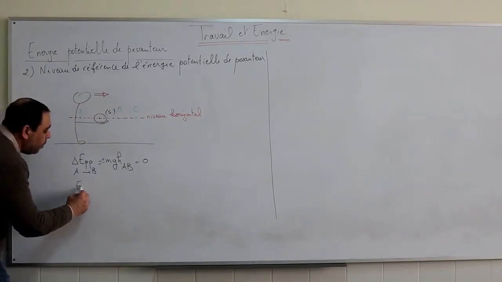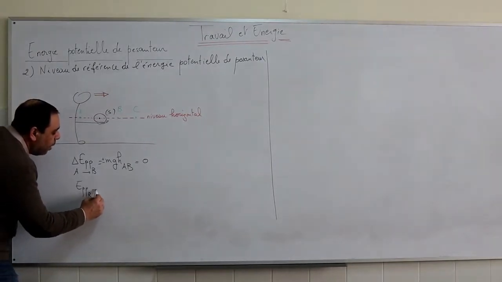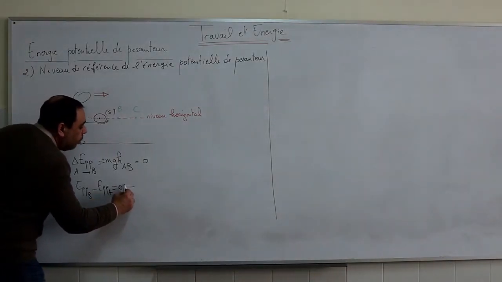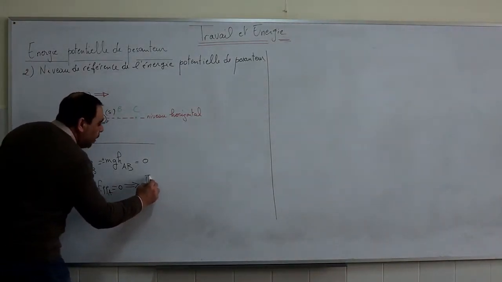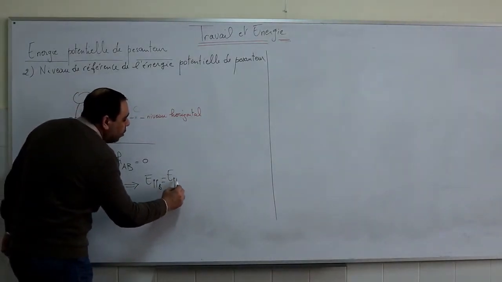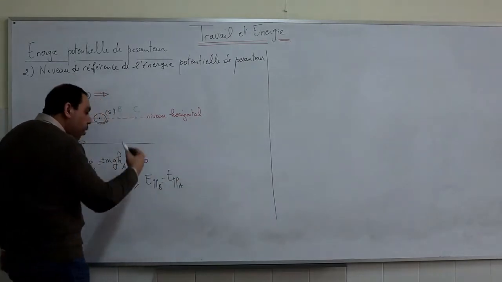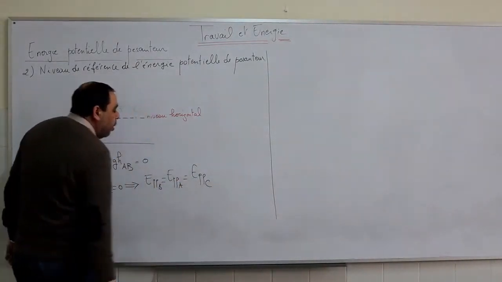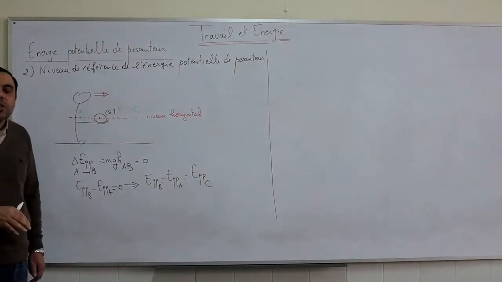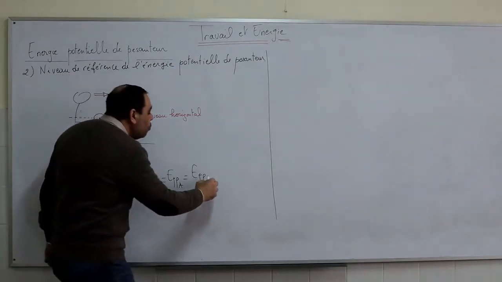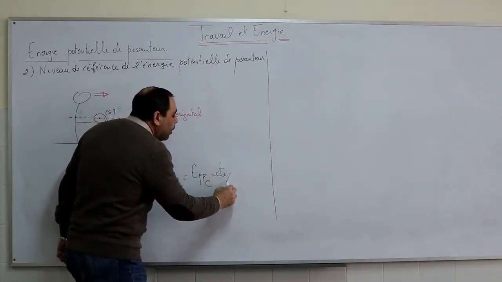That is to say, the gravitational potential energy at B minus the gravitational potential energy at A is zero. We obtain that the gravitational potential energy at B is equal to the gravitational potential energy at A. Also, we can prove that it is equal to the gravitational potential energy at C. The gravitational potential energy of a body that moves on the same horizontal level is always constant.